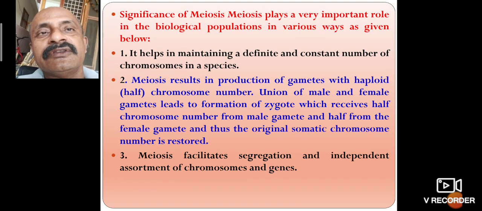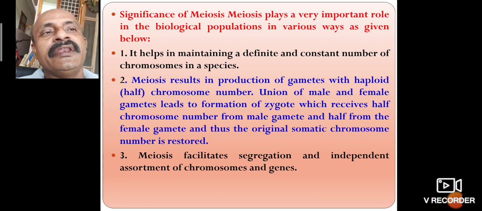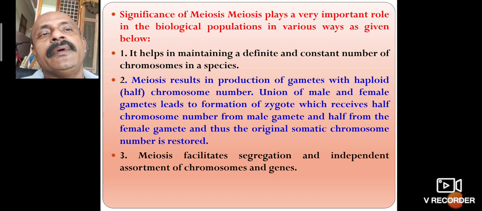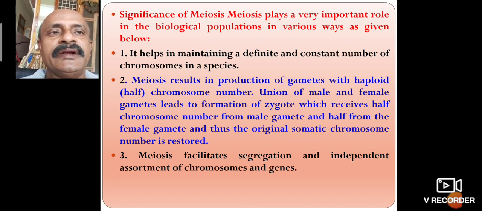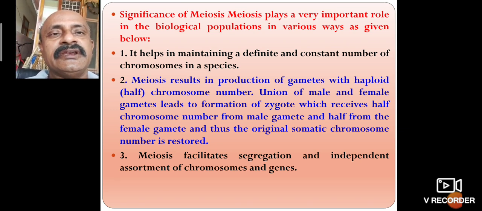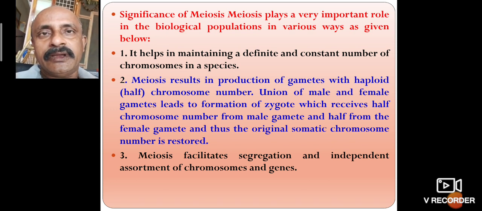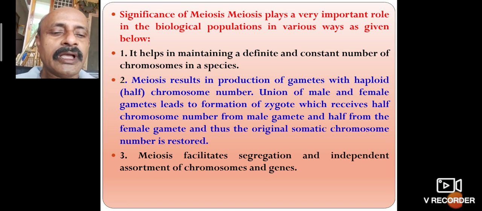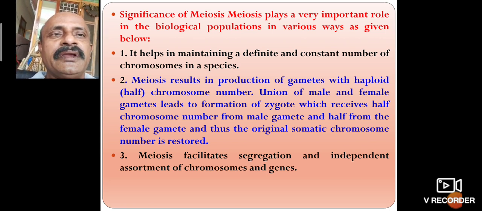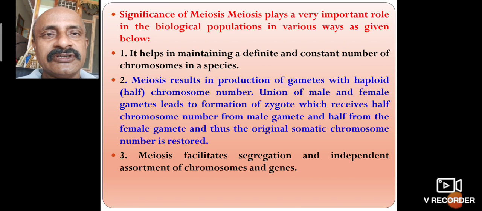So what is the importance of the significance? Meiosis plays a very important role in biological populations in various ways, as given below. It helps in maintaining a definite and constant number of chromosomes in a species. The number of chromosomes stays constant from parent to daughter because meiosis takes place. If meiosis did not take place, the chromosome number would rise from parent to daughter generation. So it helps in maintaining a constant chromosome number.